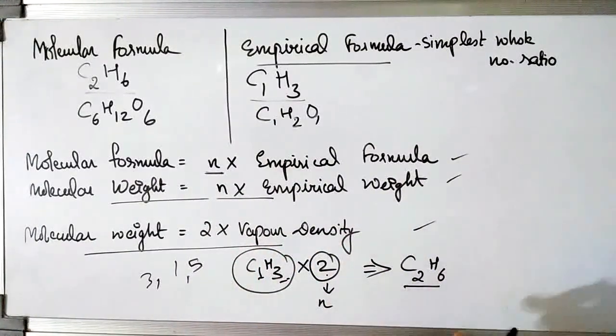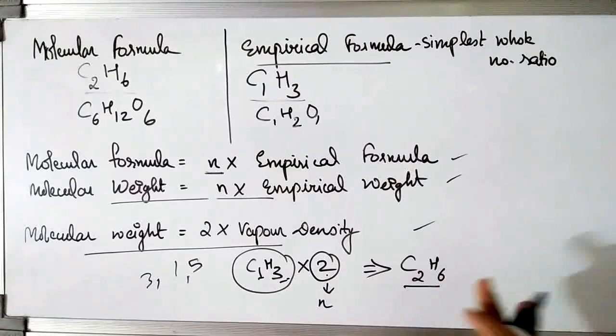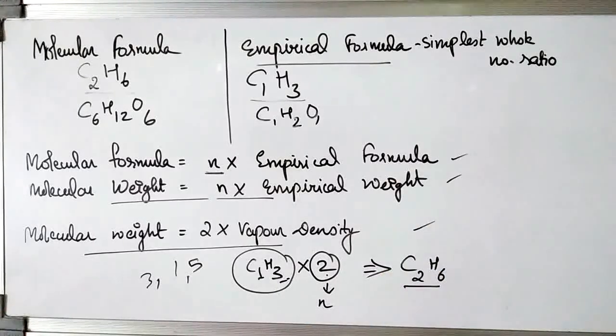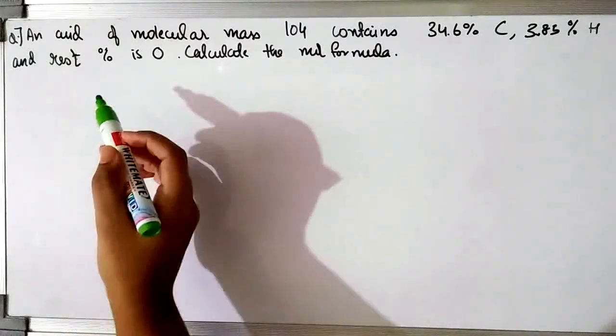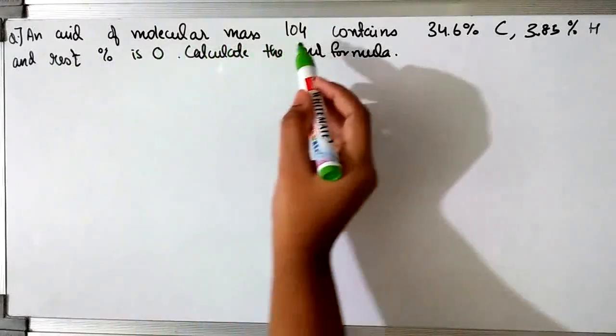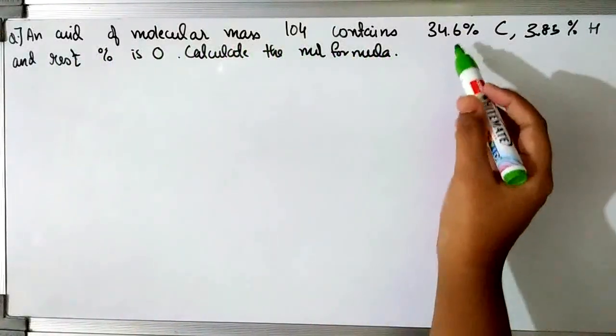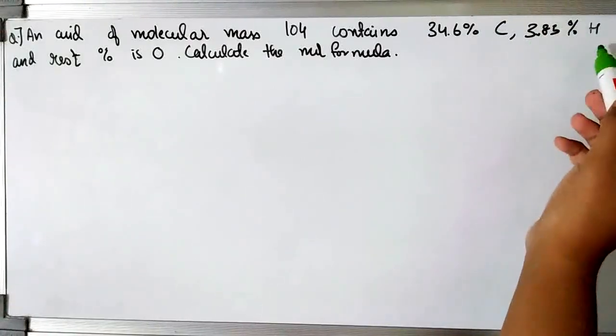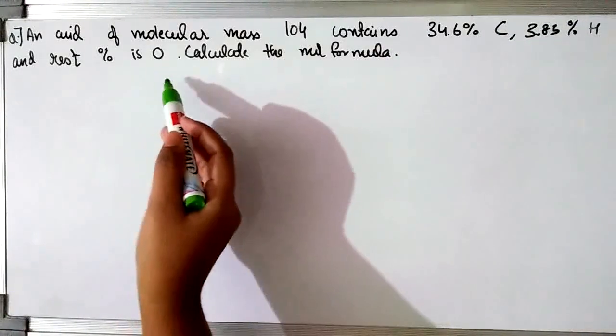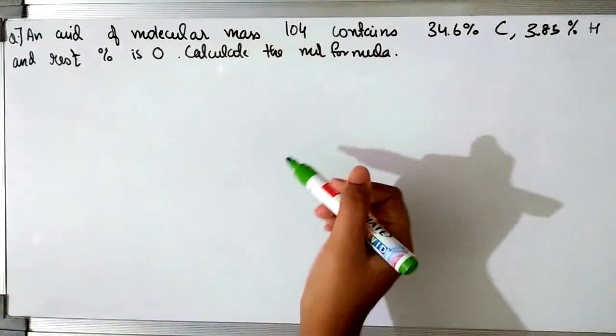Okay, so these three formulas are important and they are the basics for solving all kinds of questions related to empirical formula. So let's solve some questions for having a better idea about it. Let's solve this question to understand the empirical formula. Now the question says that an acid of molecular mass 104 contains 34.6% of carbon and 3.85% hydrogen and the rest percent is oxygen. So we have to calculate the molecular formula.